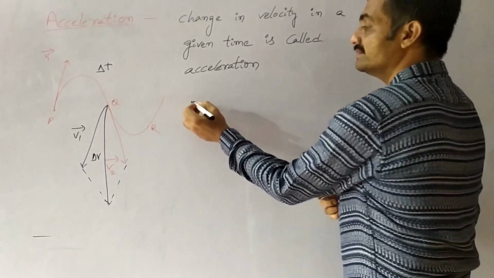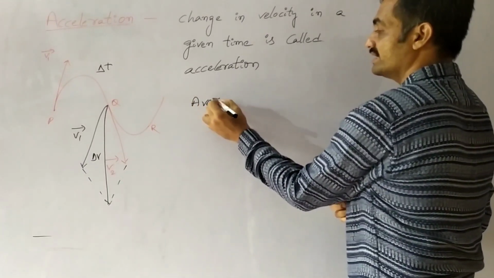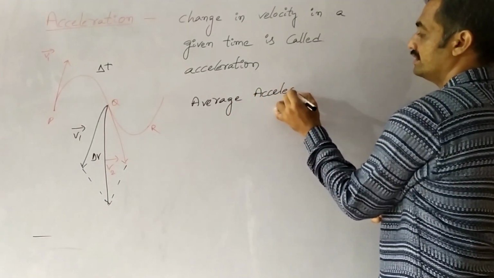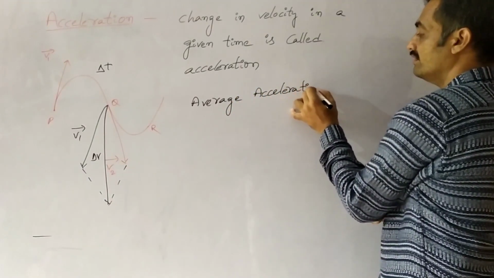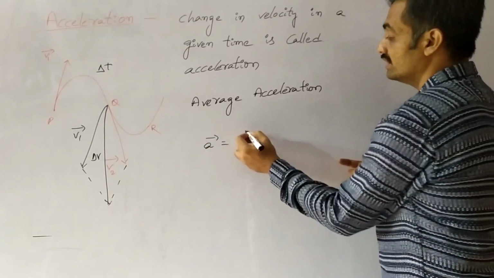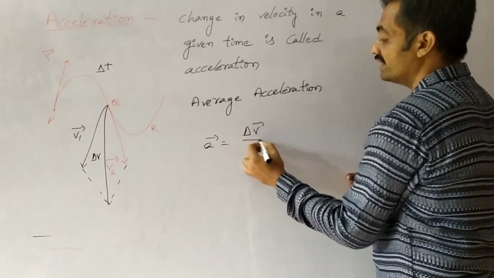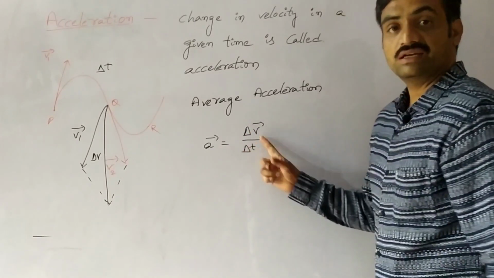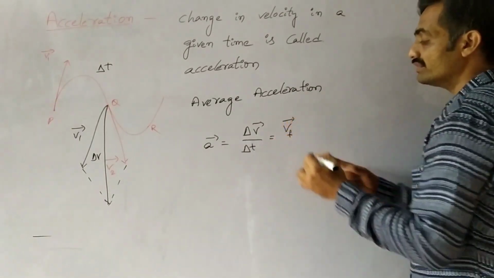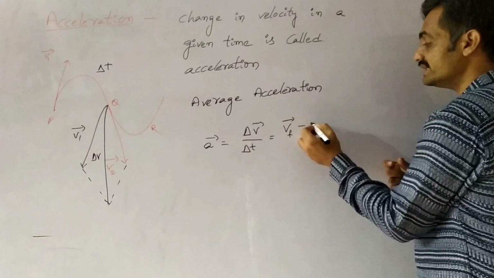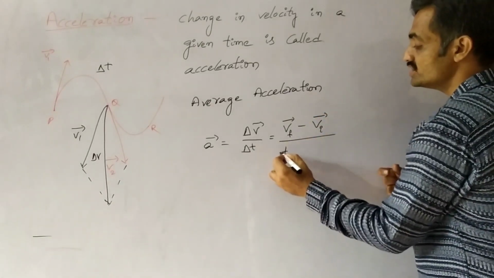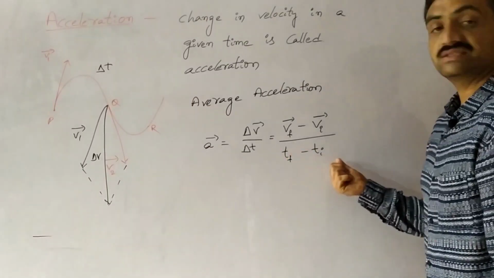Now we are going to discuss average acceleration. Average acceleration is given as a bar equals delta v bar by delta t, which is final velocity minus initial velocity divided by the change in time, t f minus t i.